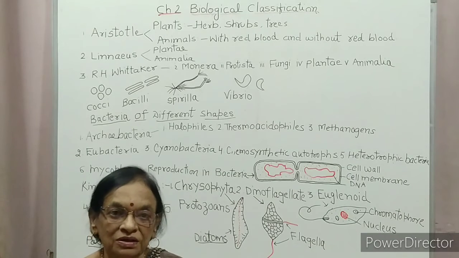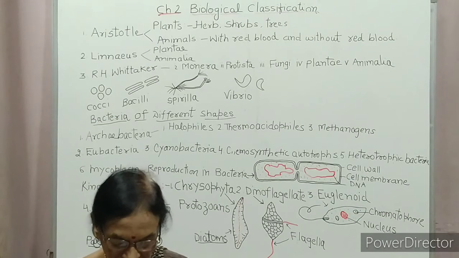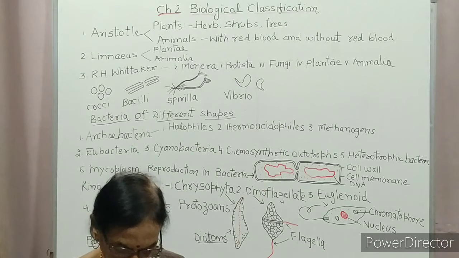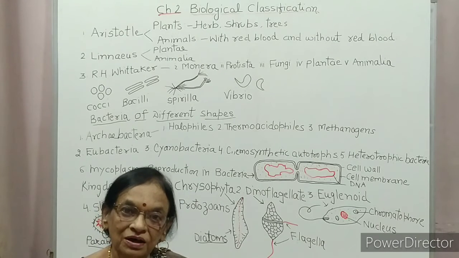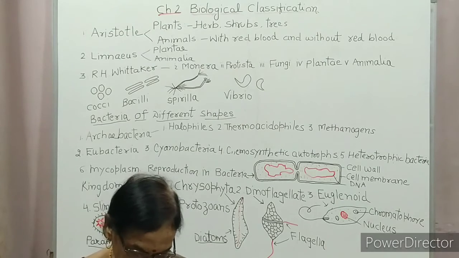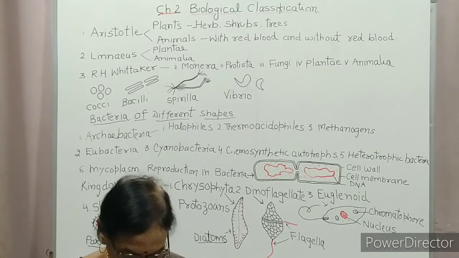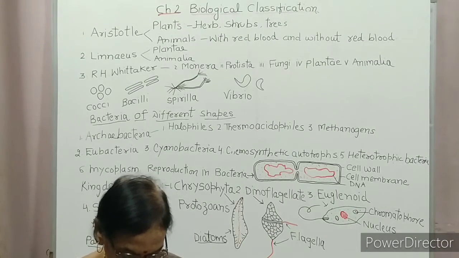Heterotrophic bacteria, already you have studied. Either they are parasite or saprophyte. The majority of them are decomposers. Many of them play a significant role in human affairs.